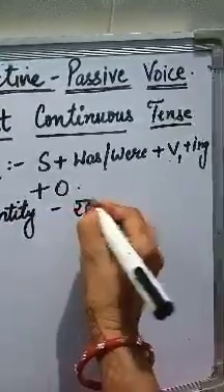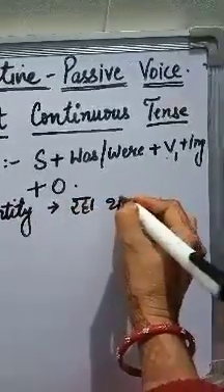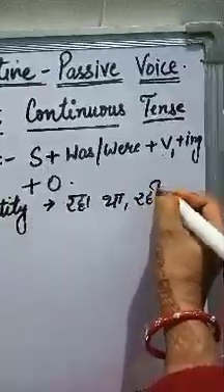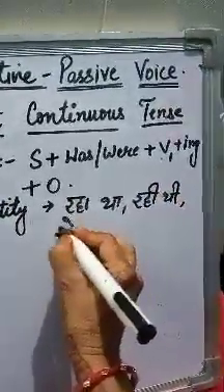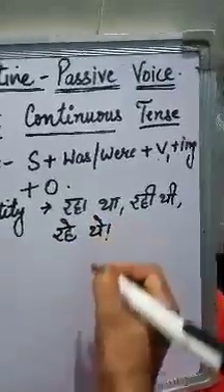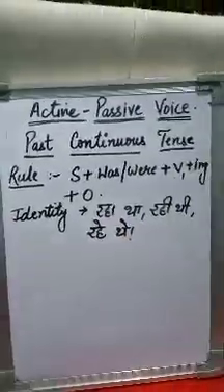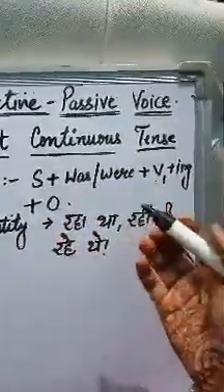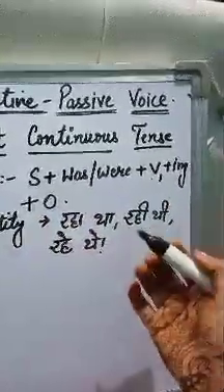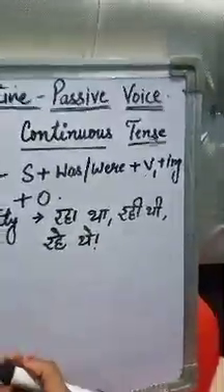रहा था, रही थी, रहे थे. Okay, this is its identity. When you convert past continuous tense in passive voice, then what will be the rule?